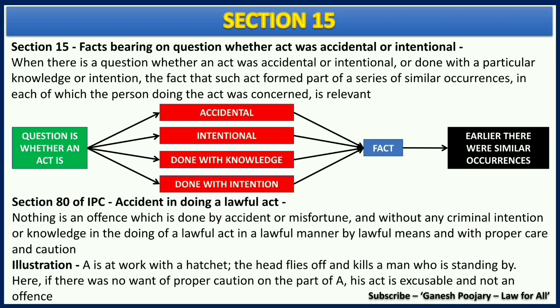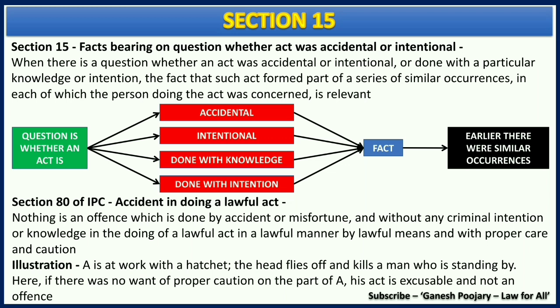The party has earlier also done the same act. That way court can interpret the fact. That is why it becomes very important to check, in any question, if there is an act, then the court has to do fact finding whether it is accidental or intentional or done with intention or done with knowledge.